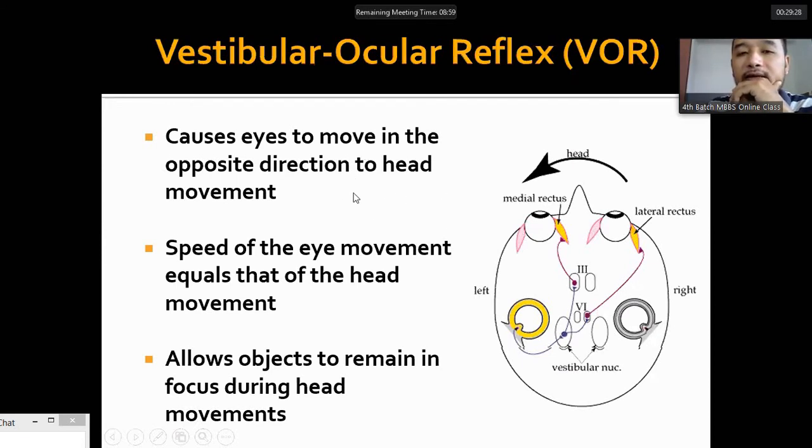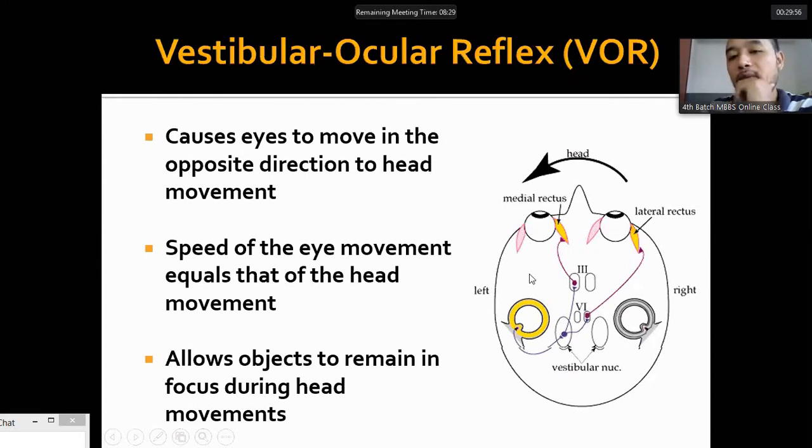When you fix your gaze on an external object and move your head but try to keep the gaze fixed, the eye moves in the opposite direction of the head movement, and the speed of the eye movement equals the speed of the head movement. This allows us to keep the object in focus even when we move our head. We achieve this through the vestibulo-ocular reflex.